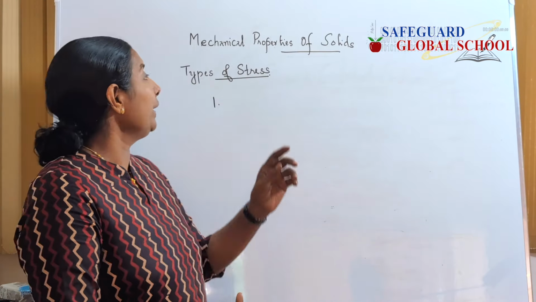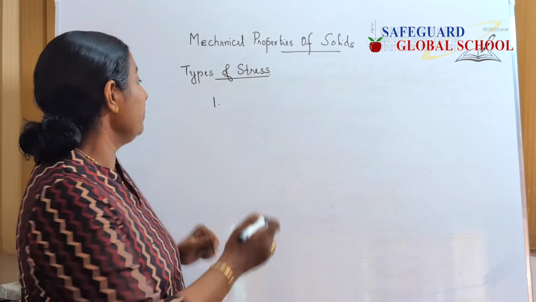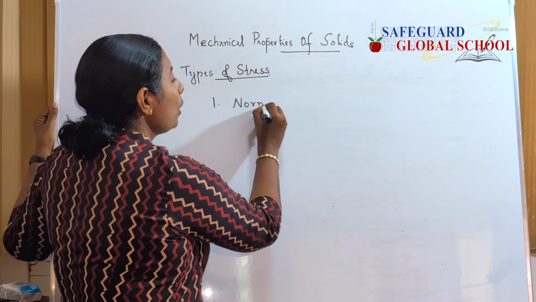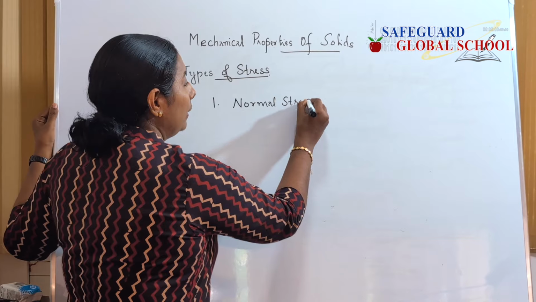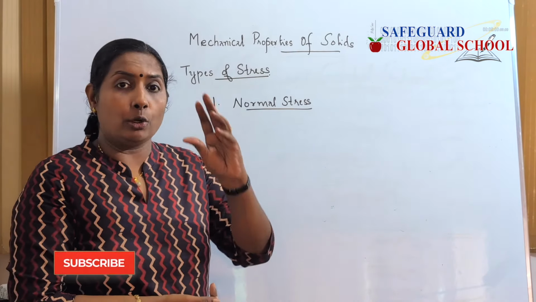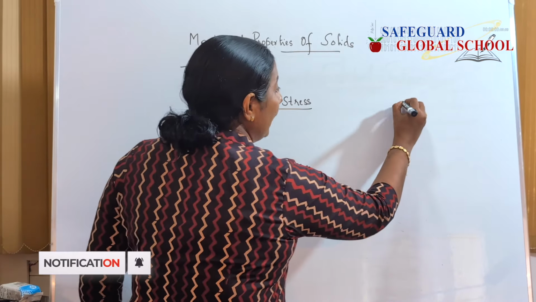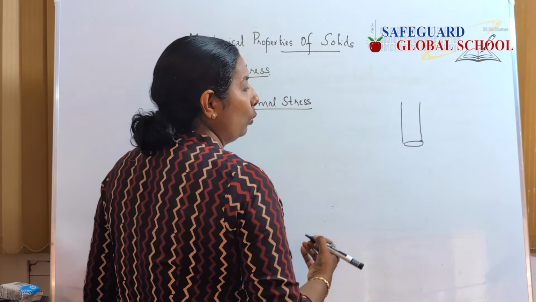Now we are going to explain the types of stress. The first type of stress that we are going to explain is normal stress. The word itself gives you the idea. Normal means perpendicular. So for example, again we are coming to the case of a cylindrical wire.